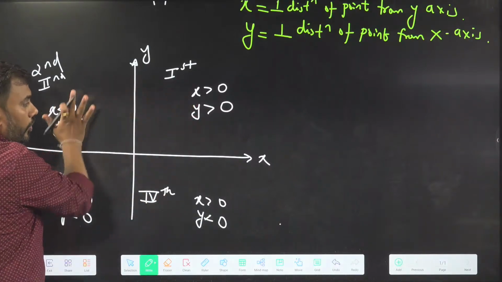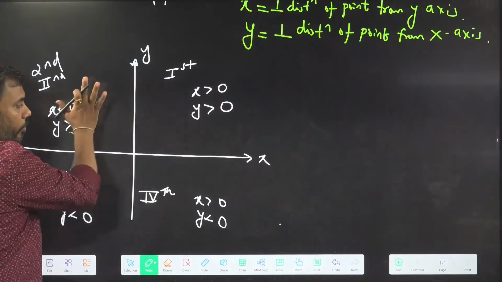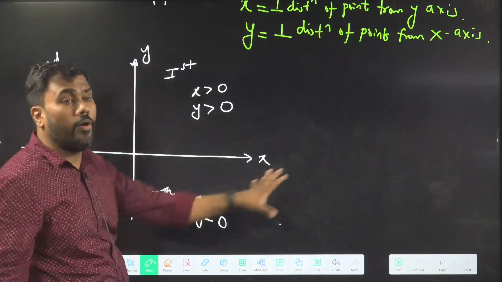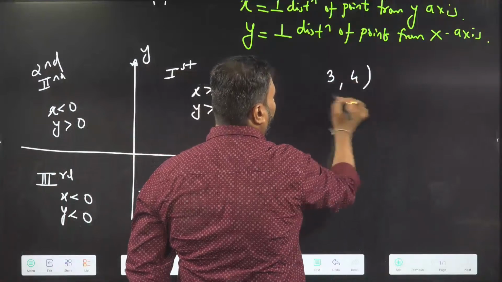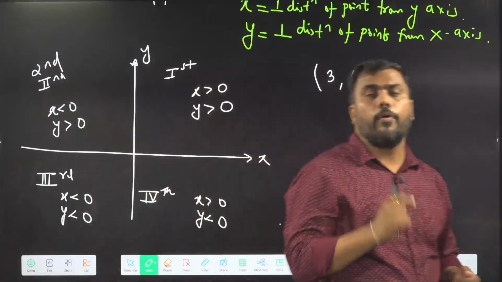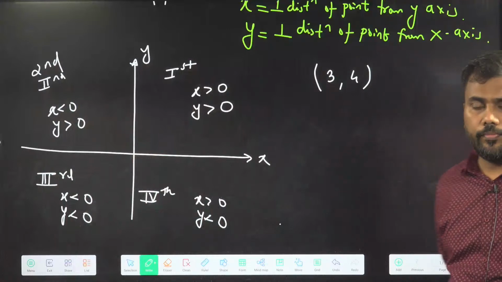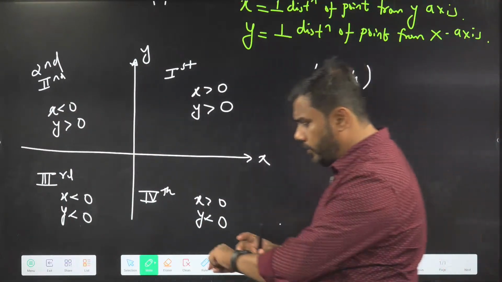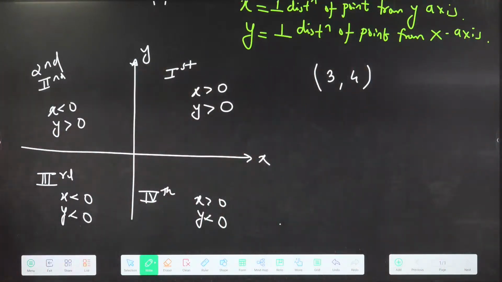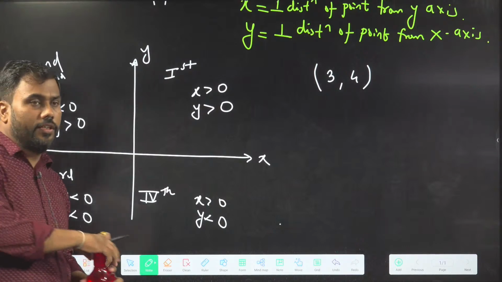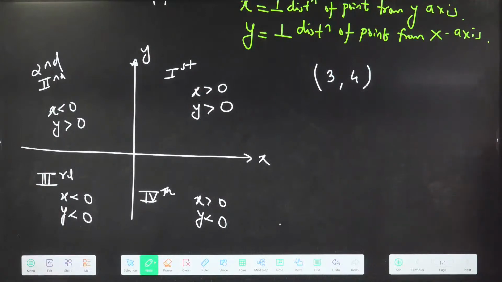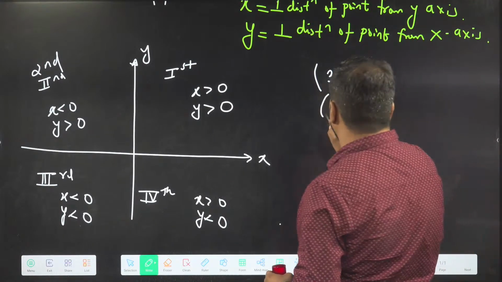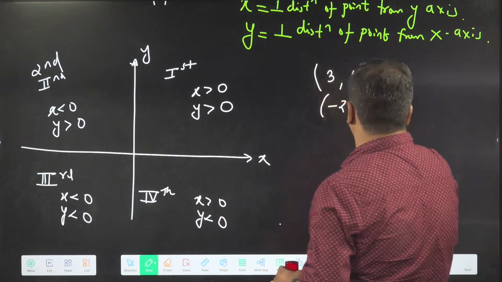If you have the location of any point, you can identify where the point will be. Suppose I tell you a point is (3, 4). In which quadrant will the point (3, 4) be? First. Very good. Okay, if I take a point (-2, 3).